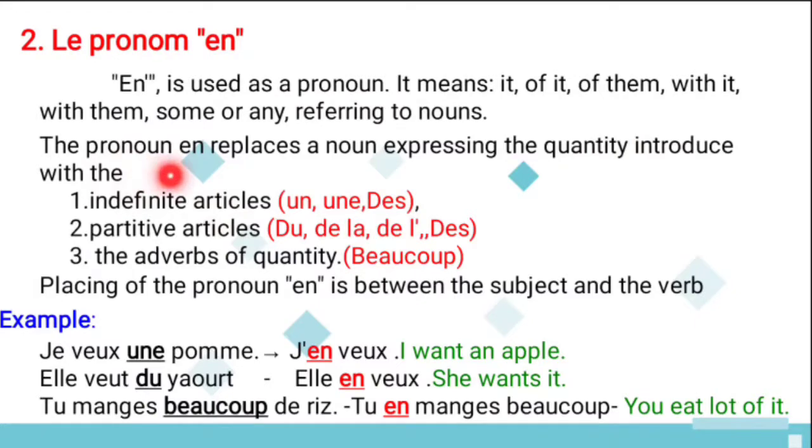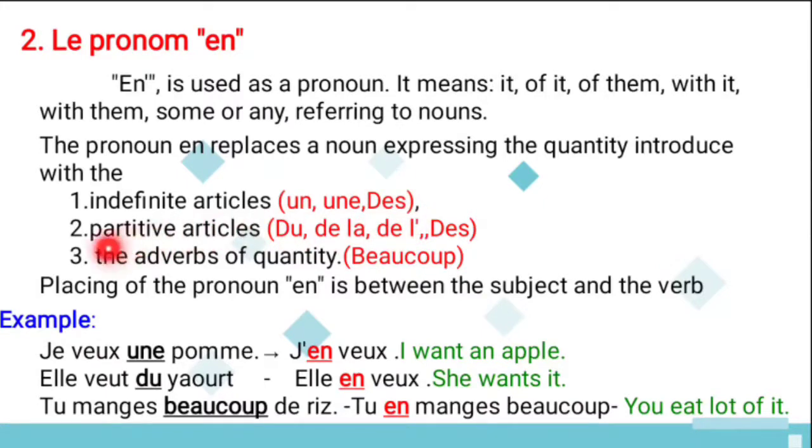And the pronoun en replaces a noun expressing a quantity introduced with an article. So it replaces the article, that is two articles. What are the two articles? One is the indefinite article. What are the indefinite articles? Un, une, des. Un means what? A or an, and une means a or an, and des means some.